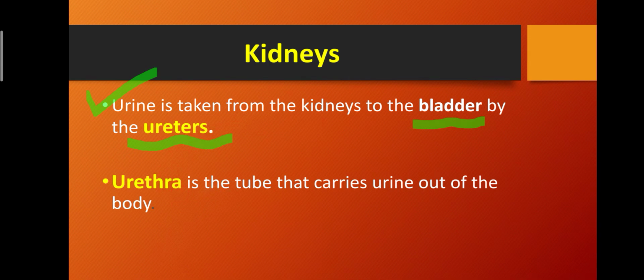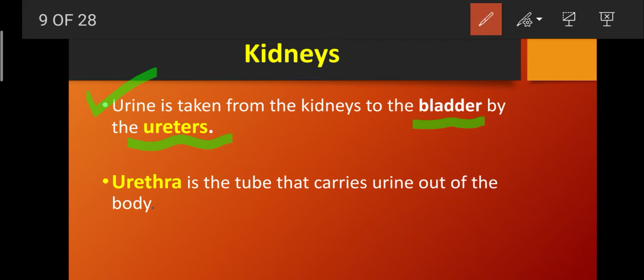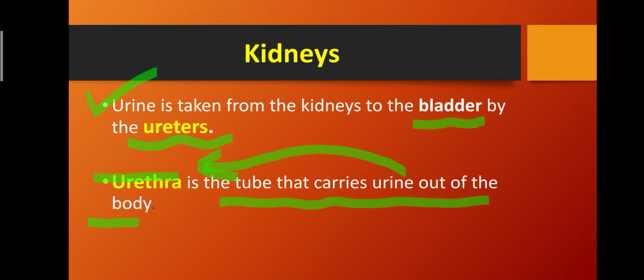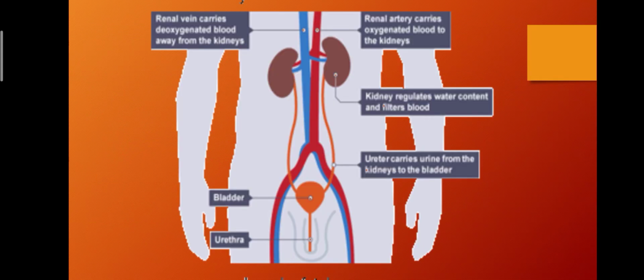What is the urethra? The urethra is the tube that carries the urine out of the body. So urine is carried out of the body of humans through the urethra, which is a tube.